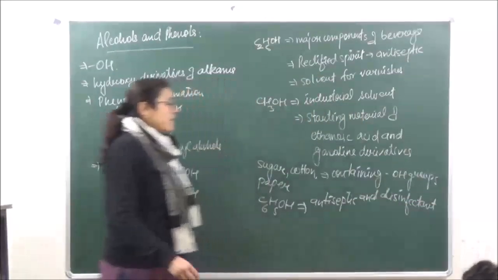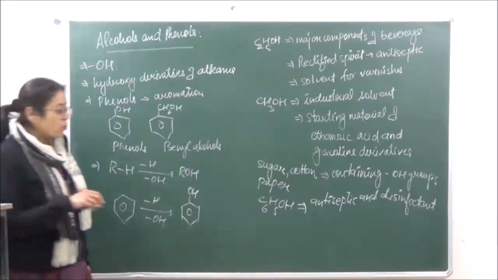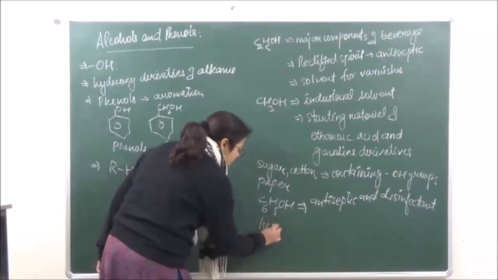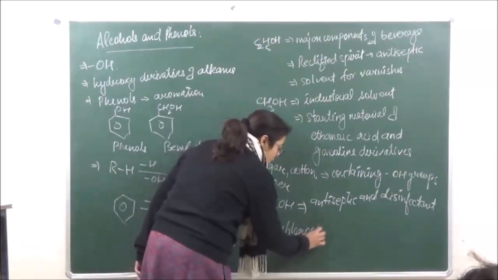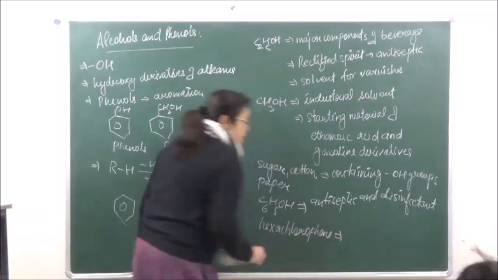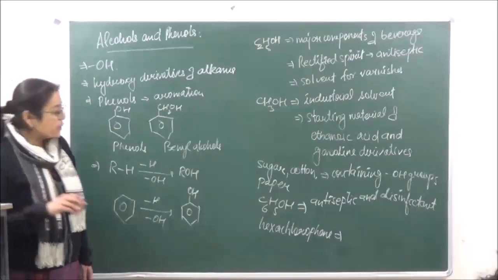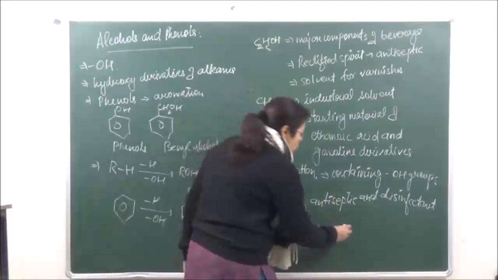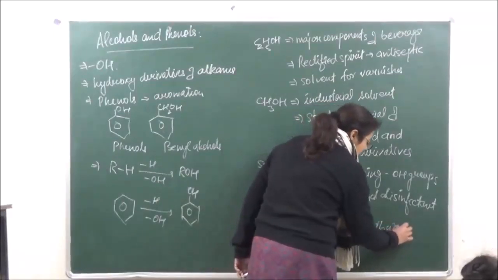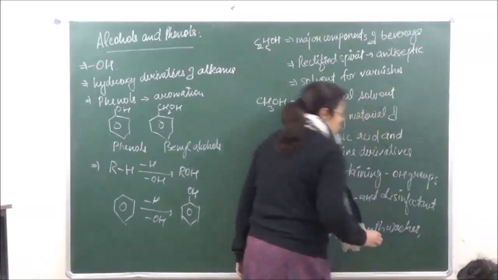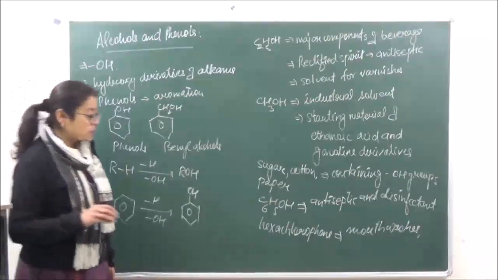Okay, it is used as an antiseptic and as a disinfectant. Then we have hexachlorophene, another compound. Hexachlorophene is used as a constituent of several mouthwashes and deodorant soaps.